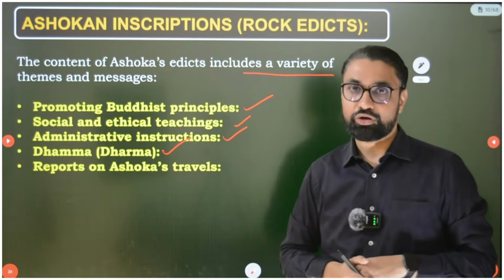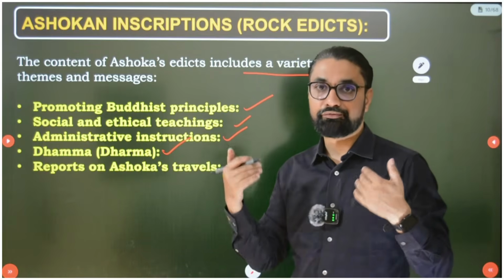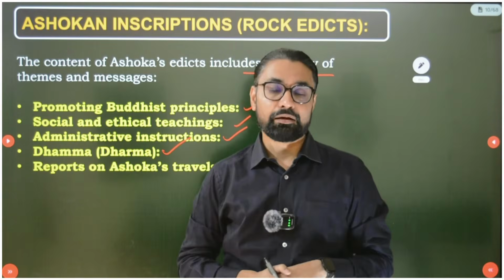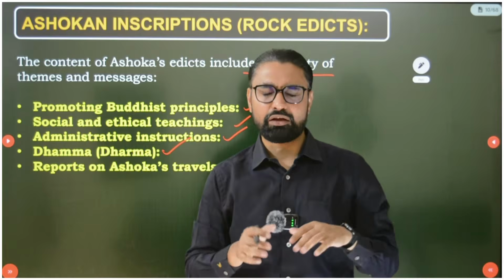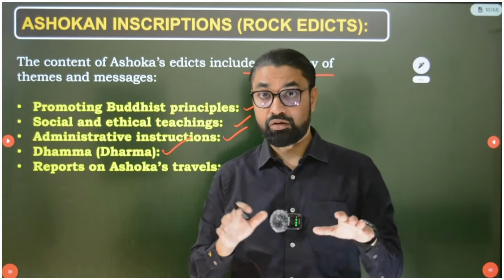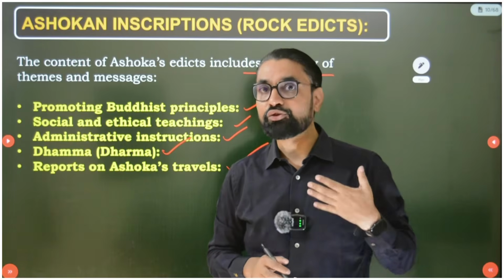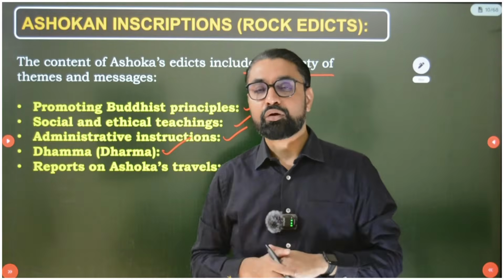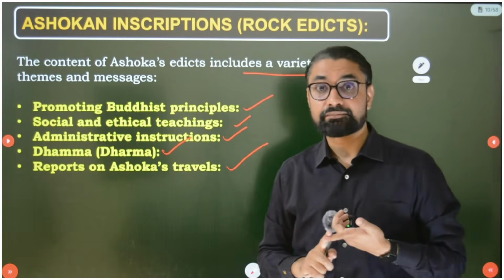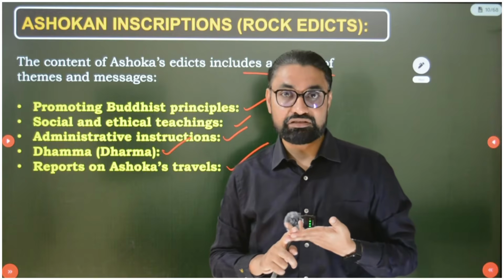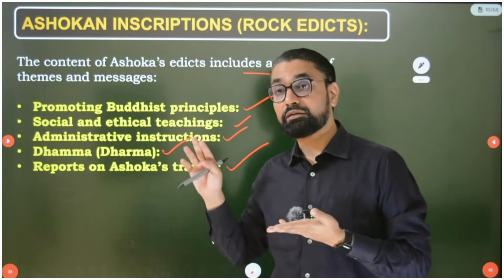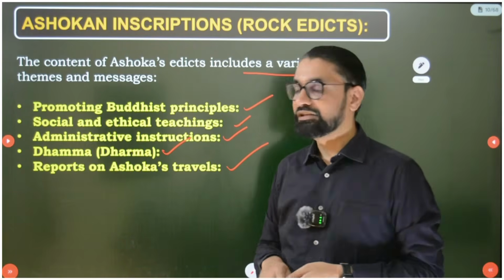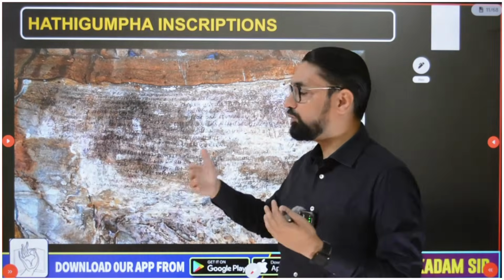Then promotion of Dhamma policy. Dhamma policy was also found on those inscriptions, and then reports on Ashoka's travels to different parts of the empire are also recorded on those inscriptions, that Ashoka visited this region in this year and so on. So these 5 things are the major messages that Ashoka wanted to give through his major and minor rock and pillar inscriptions: promotion of Buddhist ideas, socio-ethical teachings, promotion of Dhamma, administrative instructions, and reports on Ashoka's travels. So these are the 5 points or ideas that Ashoka wanted to promote.